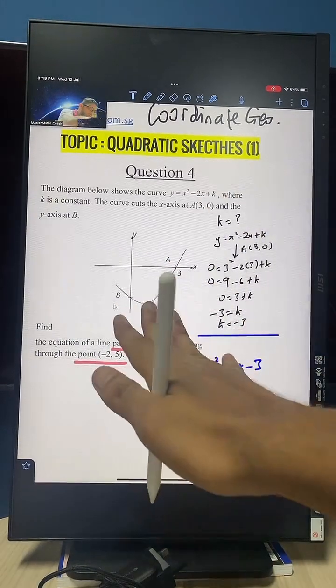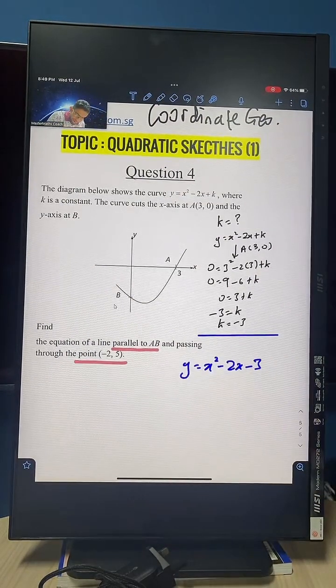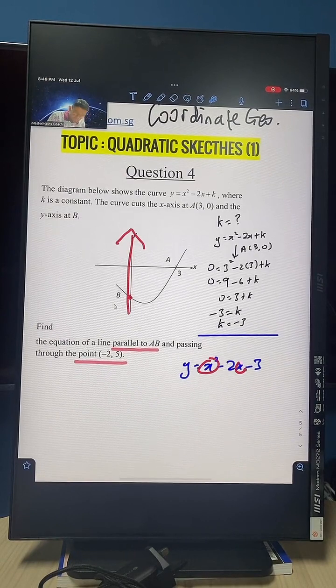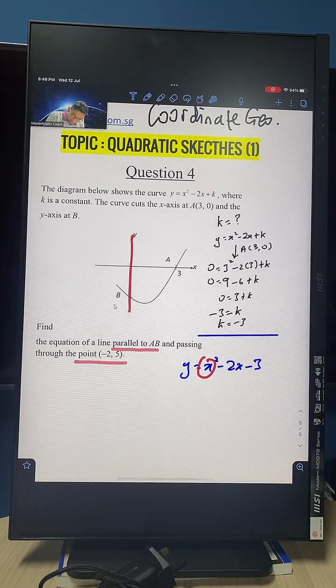Now friends, what you can do now, let me know how to find B. B is a y-intercept. Y-intercept occurs when what is 0? Could you help me out there? Y-intercept occurs when what is 0?